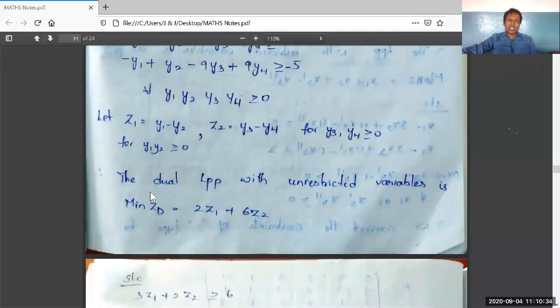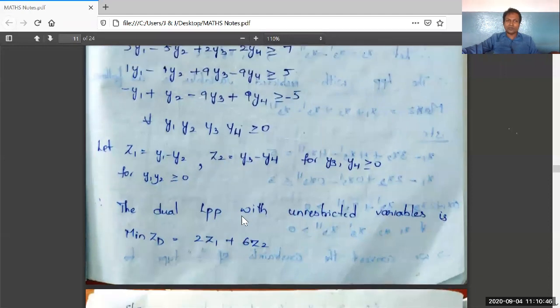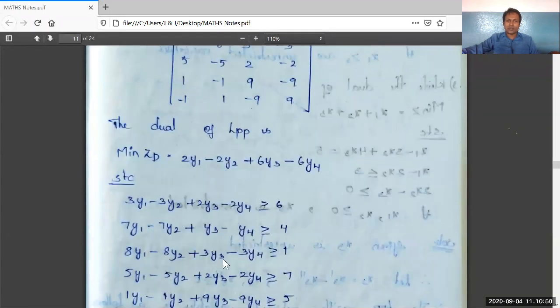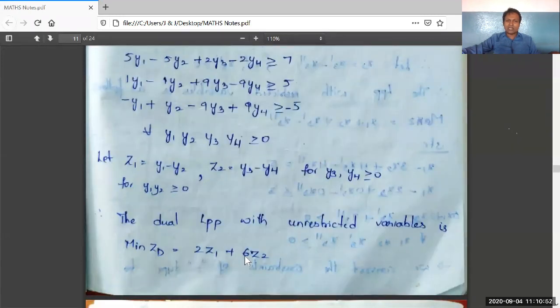Therefore, the dual LPP with unrestricted variables is, just now I told you, min ZD should be taken as 2z1 plus 6z2. That is what I have written here, 2z1 plus 6z2.